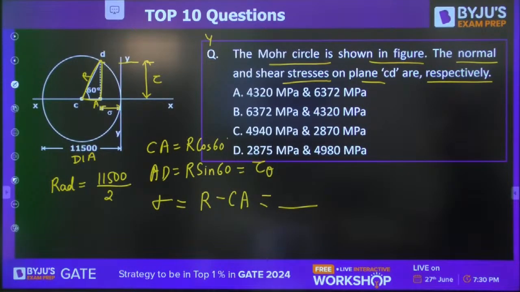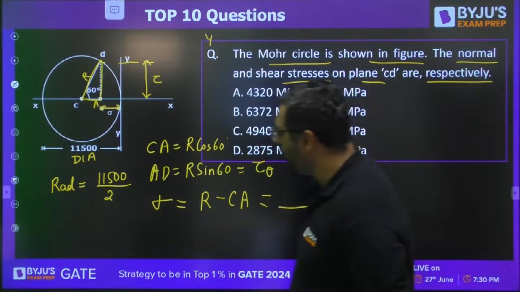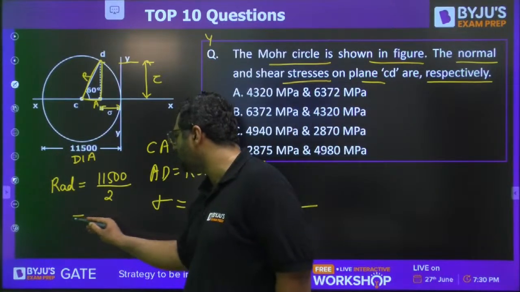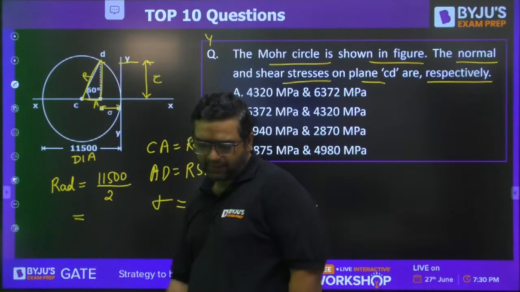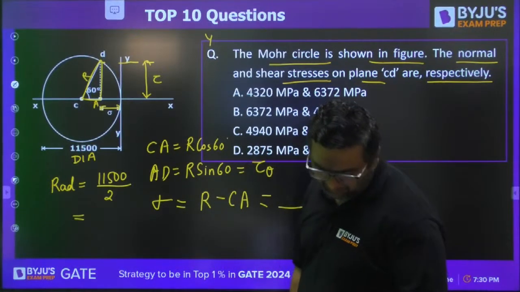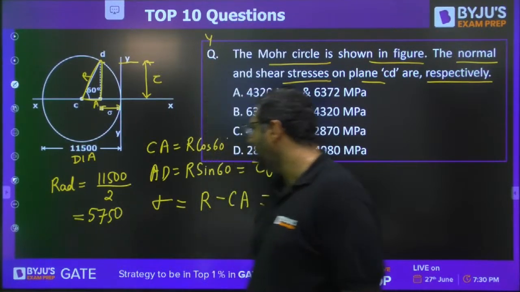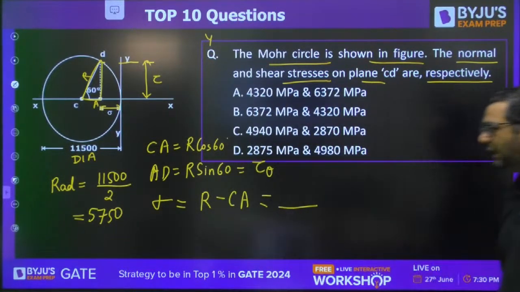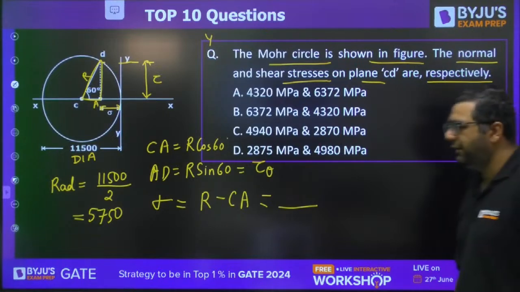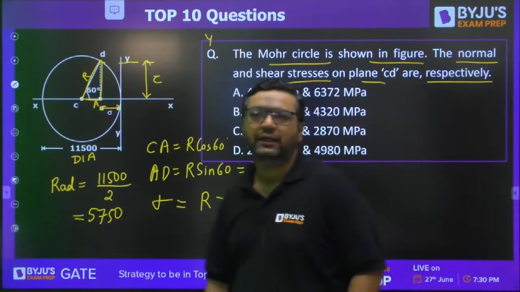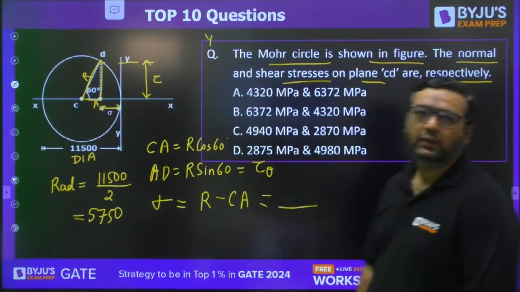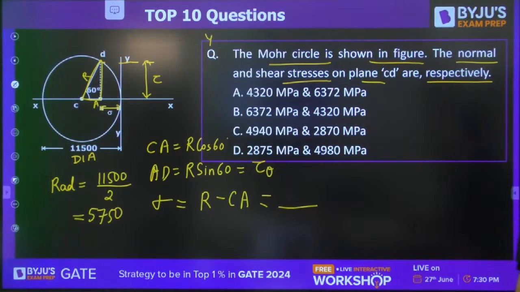Very good, Nirved. So here, if you go by 1 by 2 of 11,500, this will be the radius. And I feel radius will be coming out to be 5750. After that, you can very easily find out CA, AD, and sigma. Just solve it, guys.